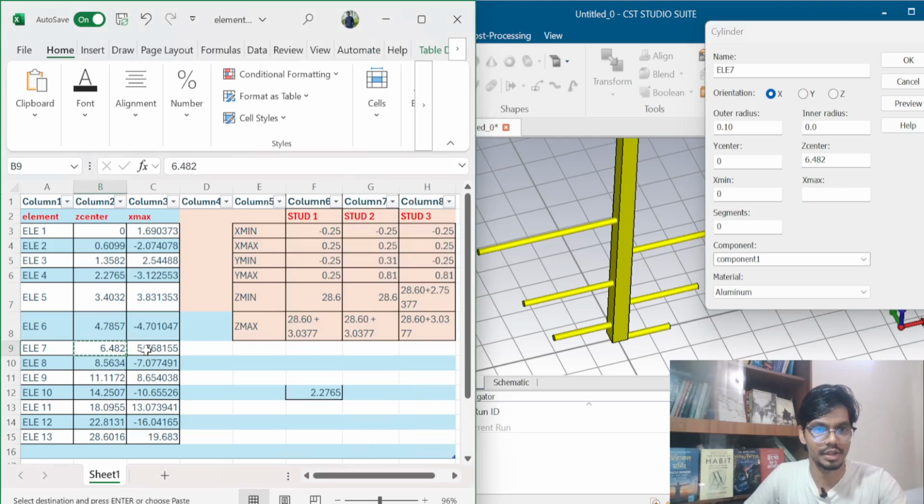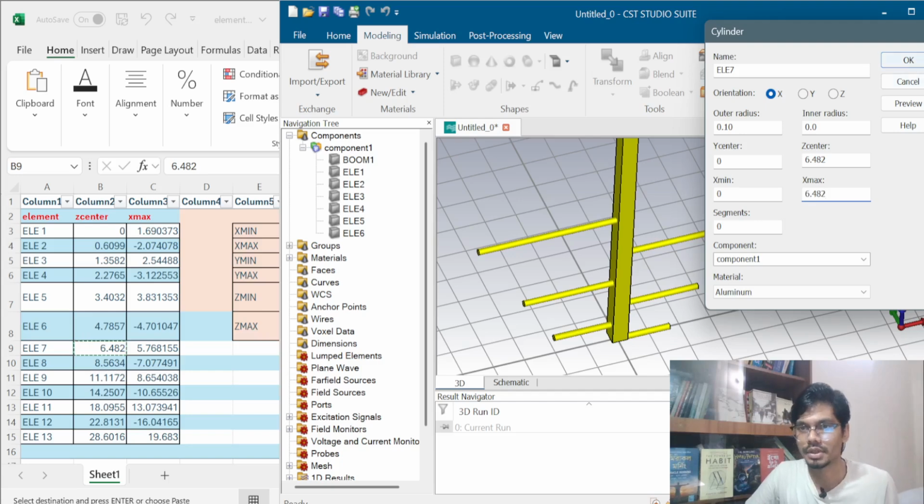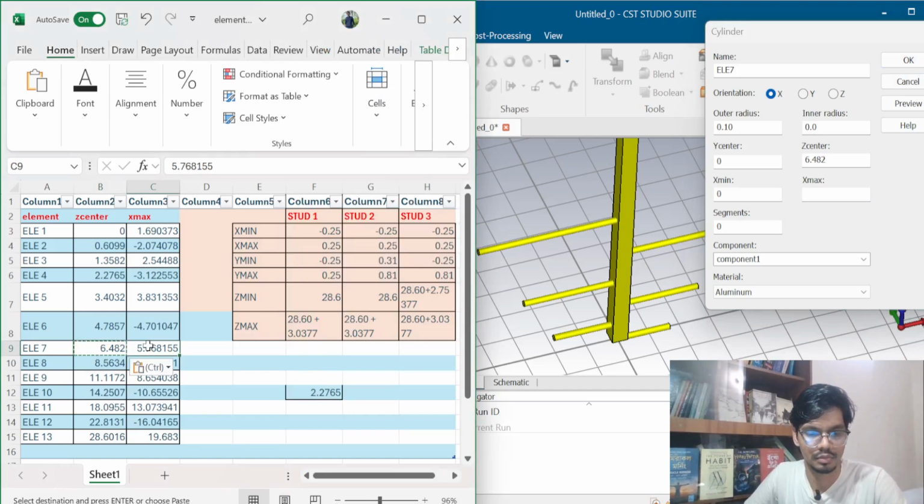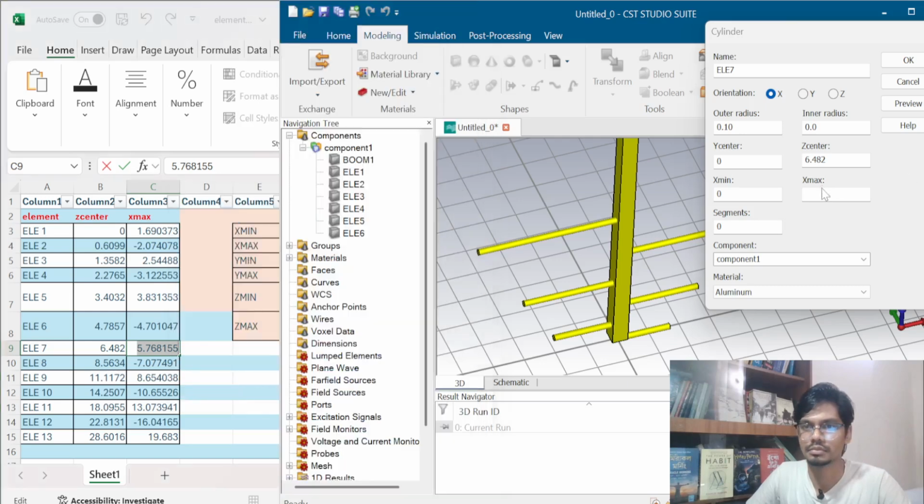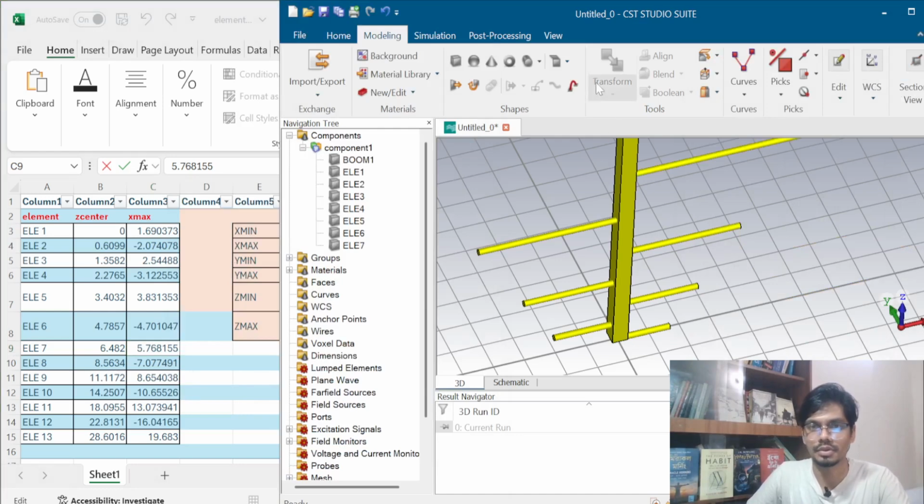For element 7, X max will be 5 point something. I just copied it and then pasted it.